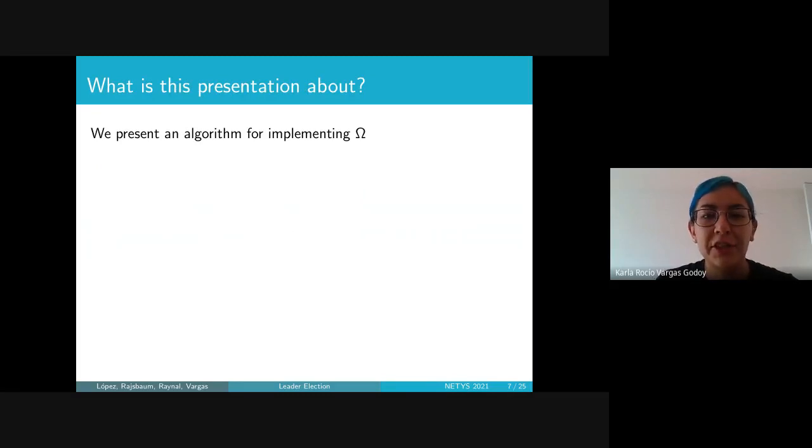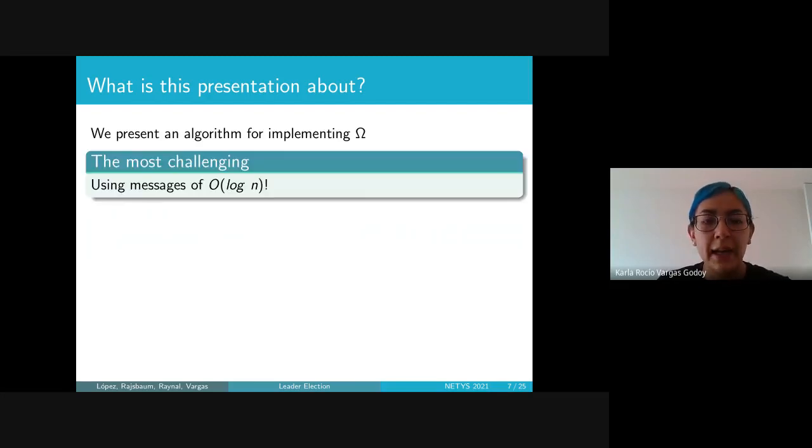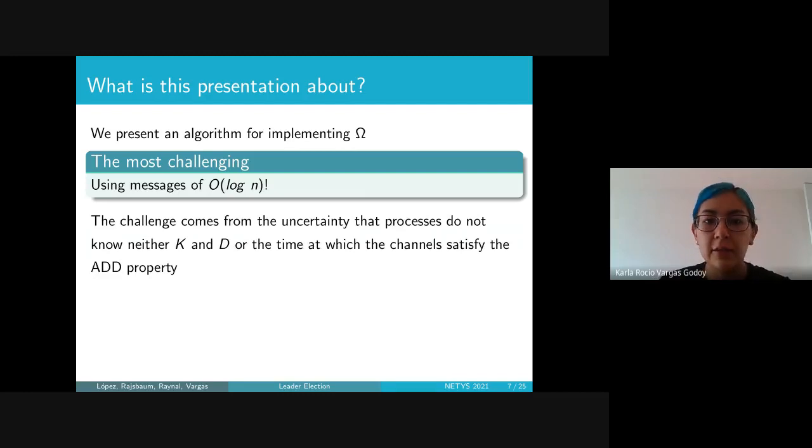Again, returning to our main question, what is this presentation about? We present an algorithm for implementing omega. And the most challenging of all, now that we know what an ADD channel is, is the use of messages of order log n. The challenge comes from the uncertainty that processes know neither K nor D, nor the time at which the channel satisfies the ADD property.